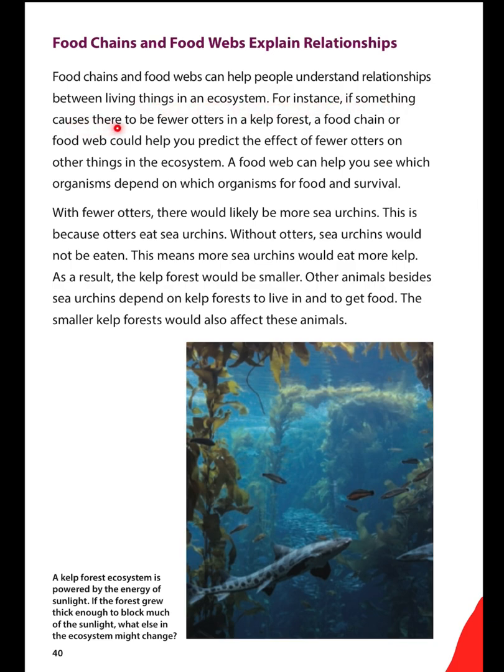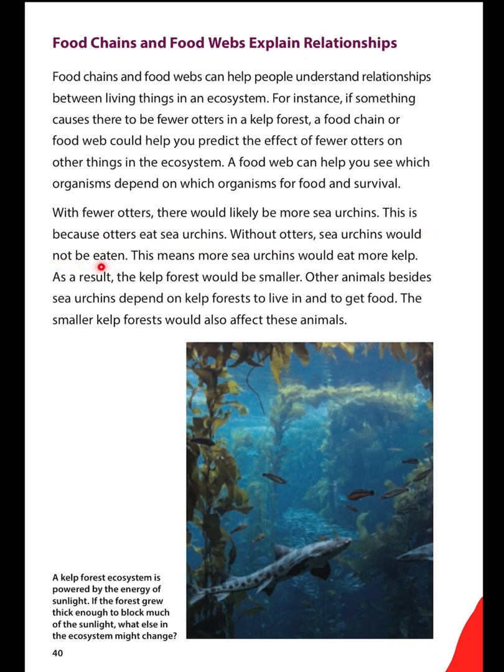For instance, if something causes there to be fewer otters in a kelp forest, a food chain or food web could help you predict the effect of fewer otters on other living things in the ecosystem. A food web can help you see which organisms depend on which organisms for food and survival. With fewer otters, there would likely be more sea urchins. This is because otters eat the sea urchins.